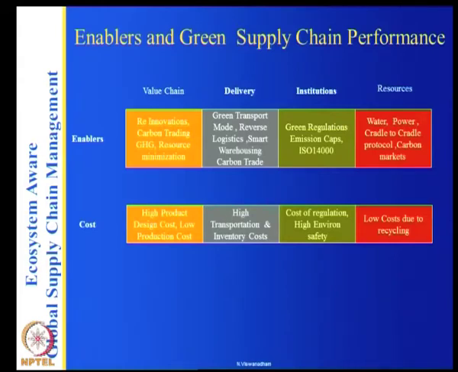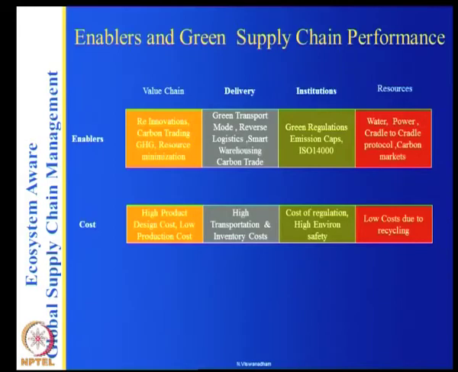So what happens is, if you have all these innovations, you bring all of them to me. You have made all these investments, which are sometimes capital investments, which are asset specific investments. You make all this, and then my production cost is low because I am having a manufacturing process. You have given me all the resources, all the ways in which I can use fewer resources and so on. So my production cost becomes less, but my product design cost becomes high.